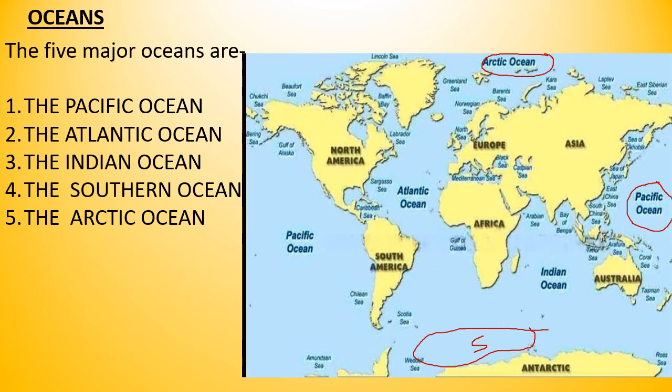Southern Ocean almost encircles the Antarctic continent. Number 5 is Arctic Ocean. This Arctic Ocean is located within the Arctic Circle and surrounds the northern pole. So this is some brief knowledge about each ocean. Remember this.